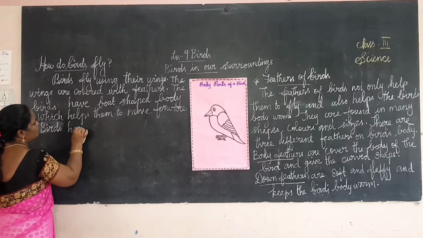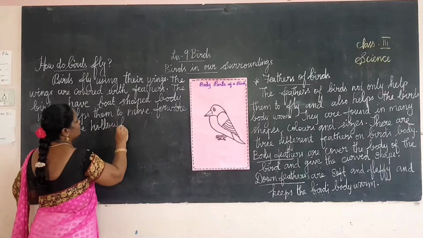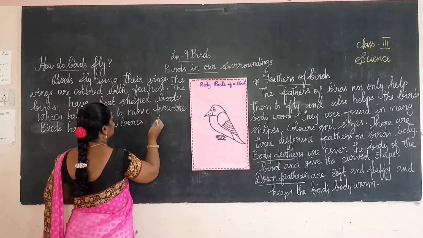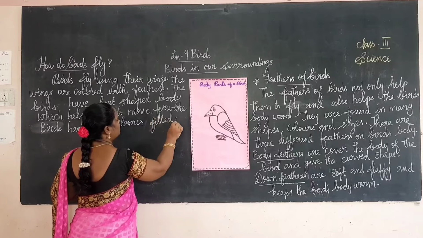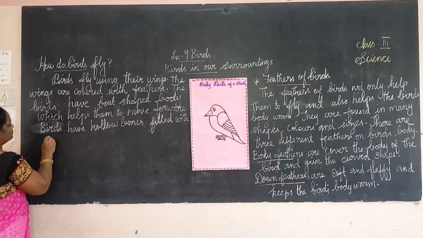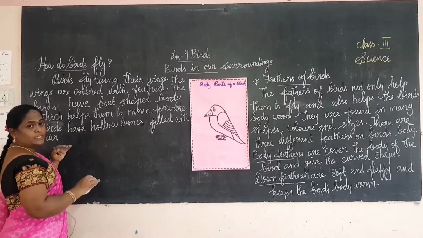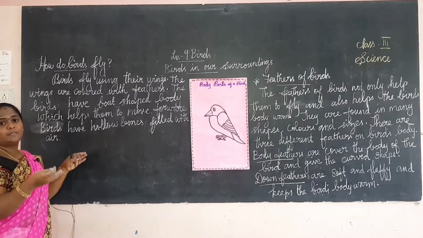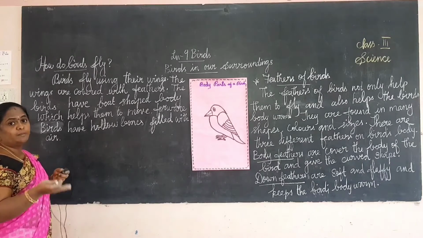Birds have hollow bones filled with air, and these bones help them to fly easily. It gives a light weight to the bird's body.